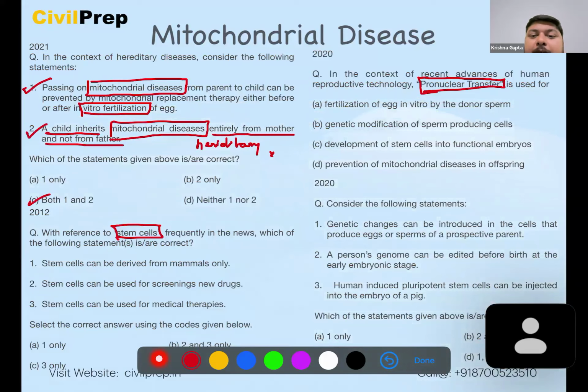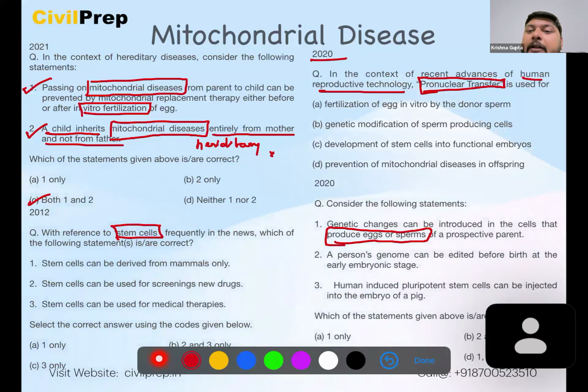When we try to trace it with the 2020 question, here we have nuclear transfer technology, and here we have certain genetic changes in the sperms or eggs. So here we see that in the context of recent advances of human reproductive technology, pronuclear transfer is basically the ovum of a particular mother, and there is a sperm of a person.